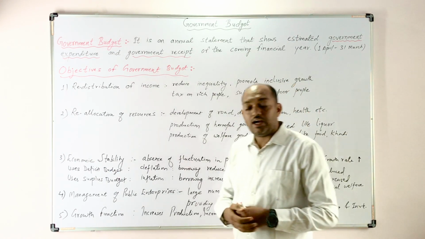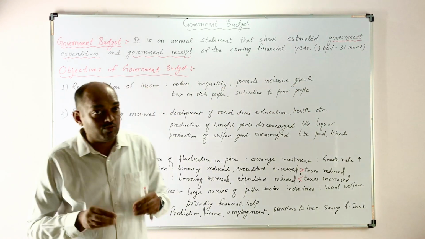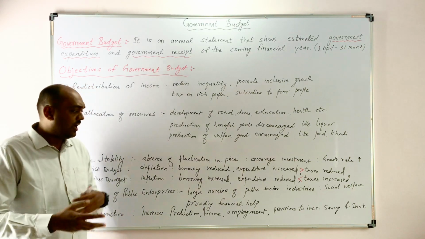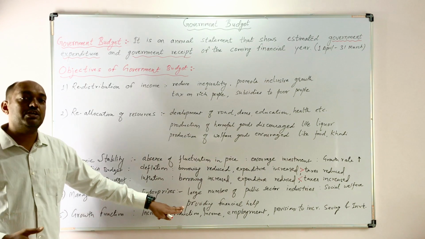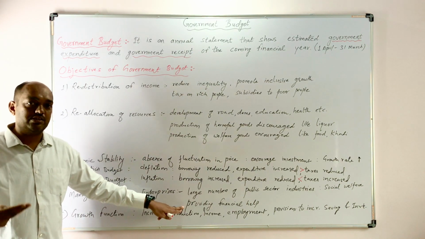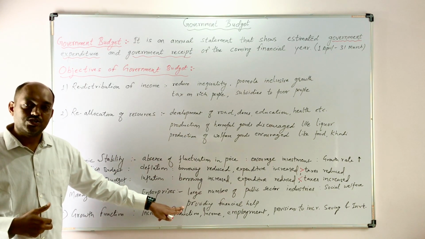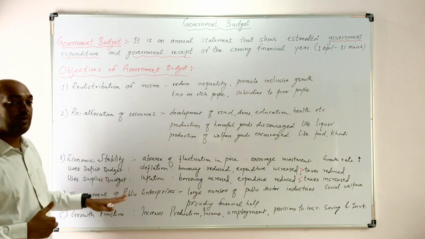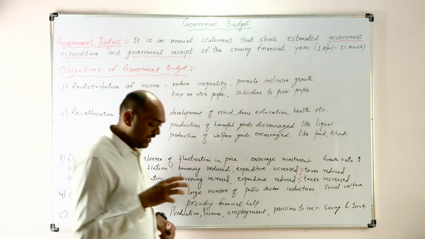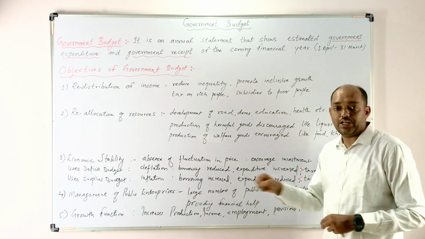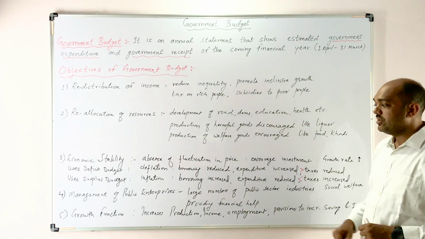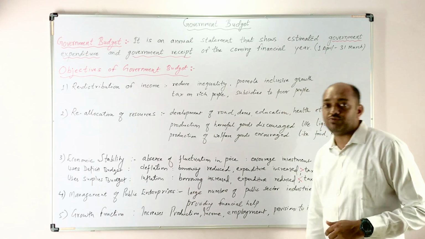And these are the key industries. And the government is always promoting these industries, and whenever there is a requirement of financial help, the government is providing financial help to these industries also. So the government is managing these enterprises, and for this the government is making the budget accordingly. See, the next objective is the growth function.